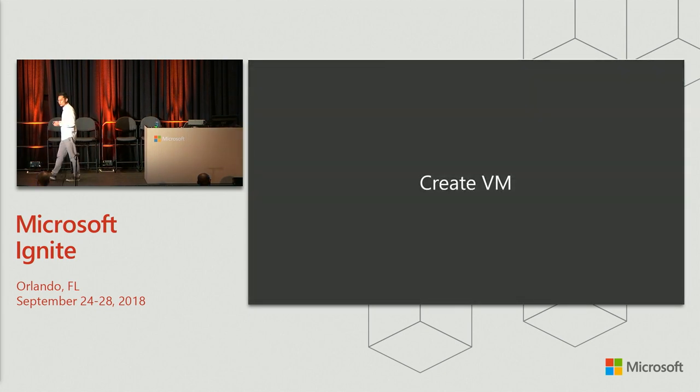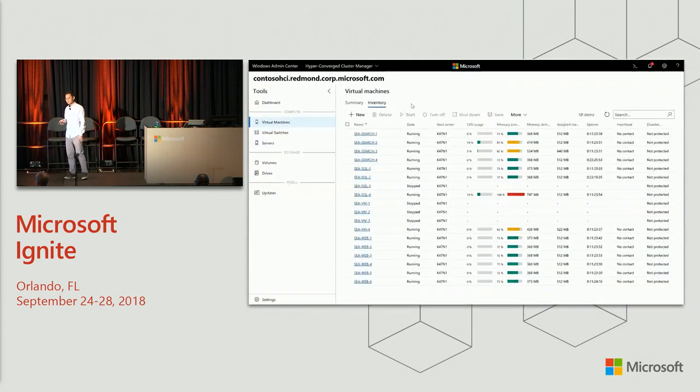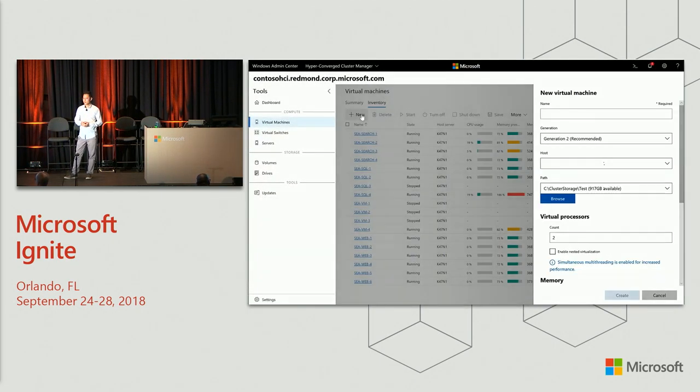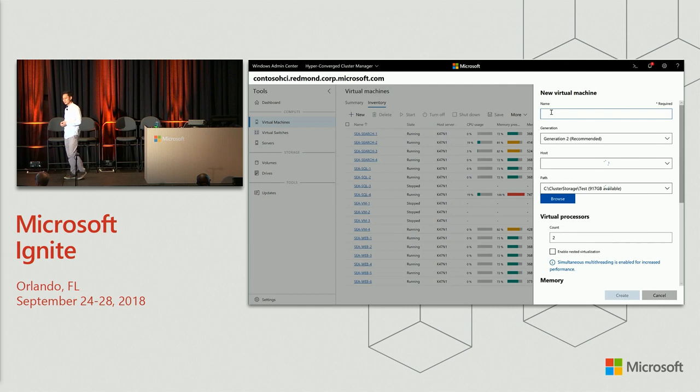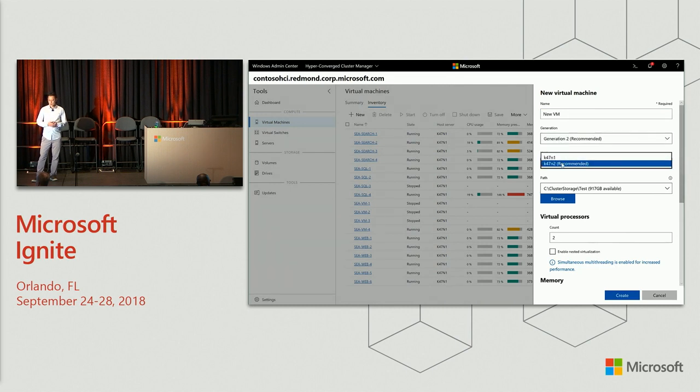Now let's take a look at the Create VM experience. We've talked with a lot of IT admins, a lot of users, and really tried to optimize this workflow, trying to make the settings that we show perfect, and also making sure that every click matters. In the inventory page, you can click on New, type in the VM name. It's a Gen 2 by default, but you can change it to Gen 1 if you need to. We have host recommendation. You can choose a host if you want to.